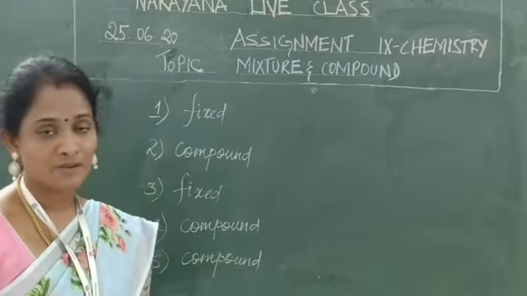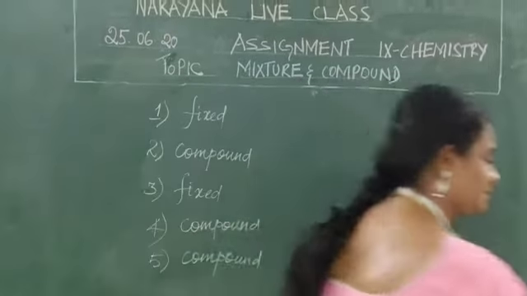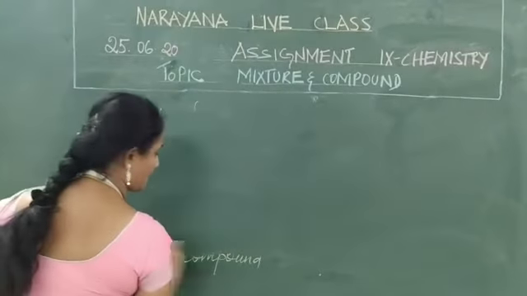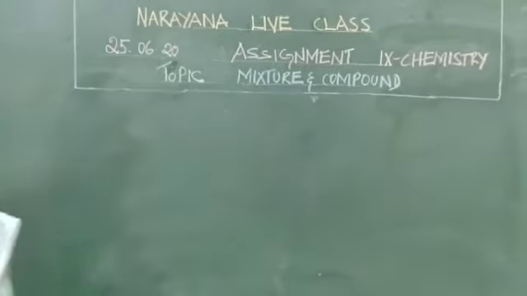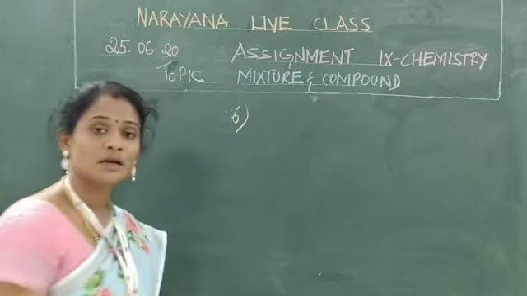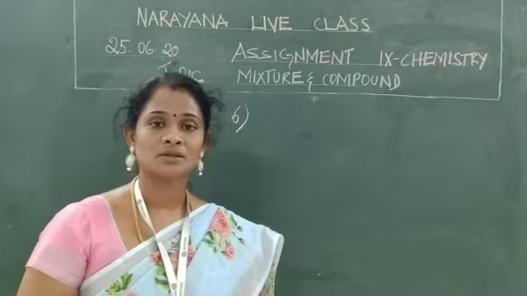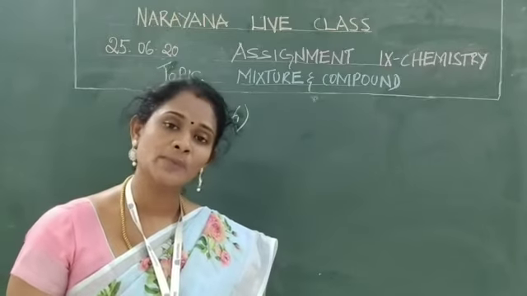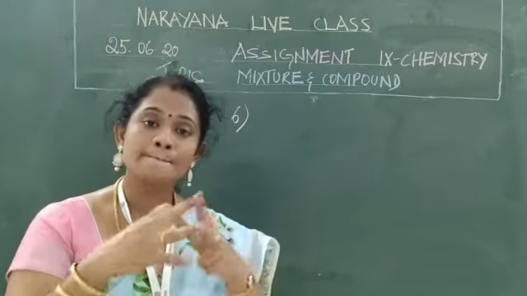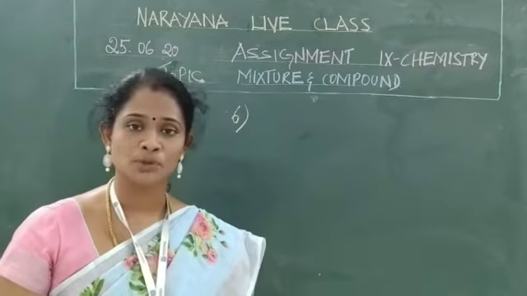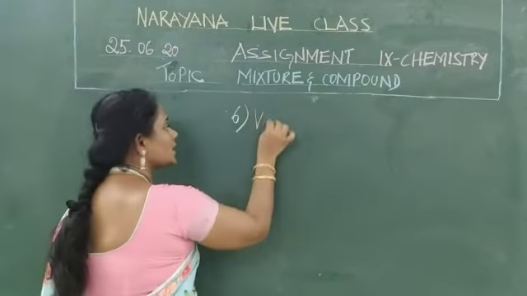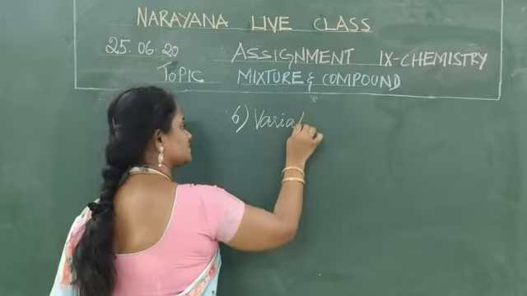Is it clear? Shall we move on to the next questions? These are the things we discussed about compound. Next, what about mixture? Mixture has variable composition. As I already said, two or more substances are mixed together in any proportion. There is no fixed ratio. It is a variable composition.